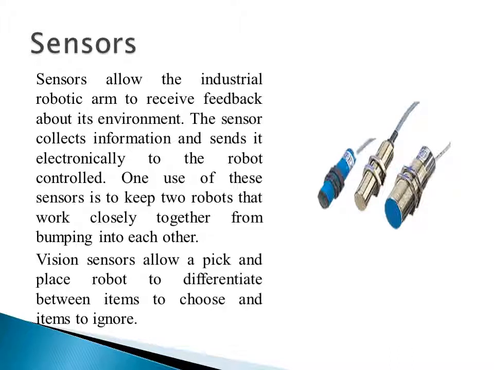Vision sensors allow a pick and place robot to differentiate between items to choose and items to ignore. This is another very important thing: when we are designing a pick and place robot, we should know what elements the robot should pick and segregate from the pallet, or what elements it has to pass on. In that case, the robot should take the decision. It should be programmed accordingly, and then the sensor will sense the object.